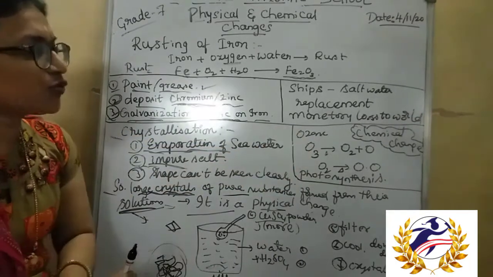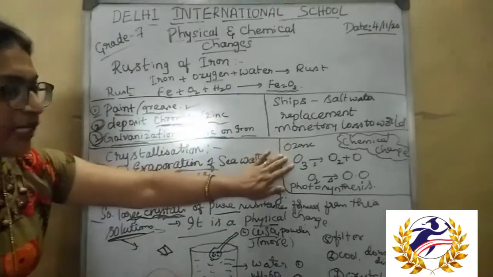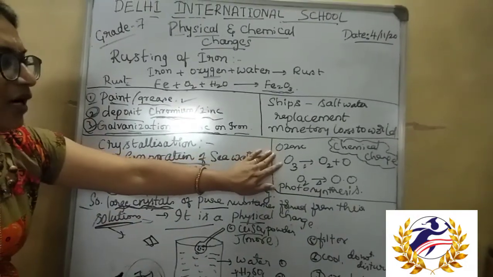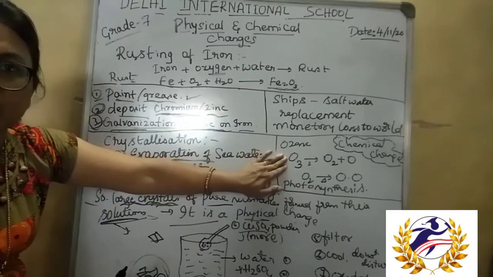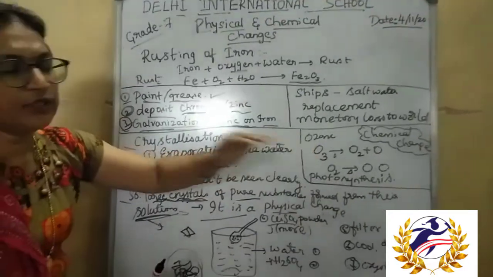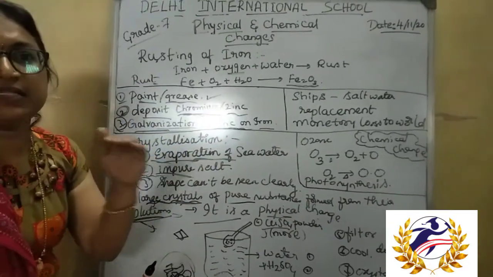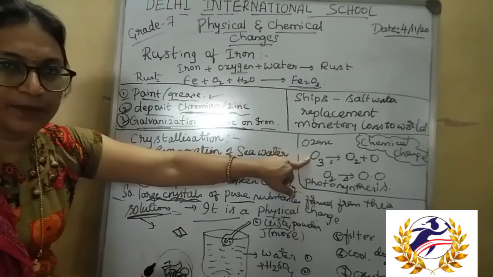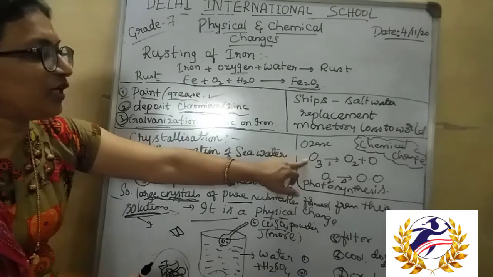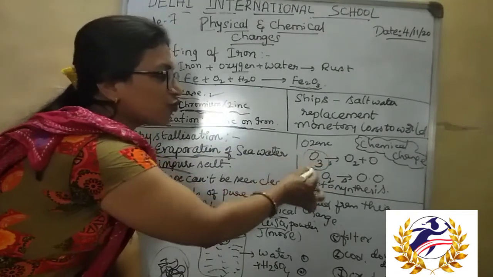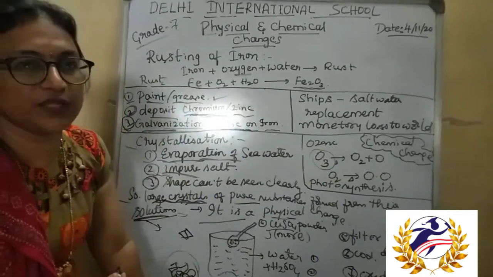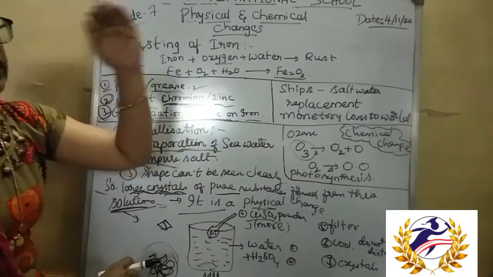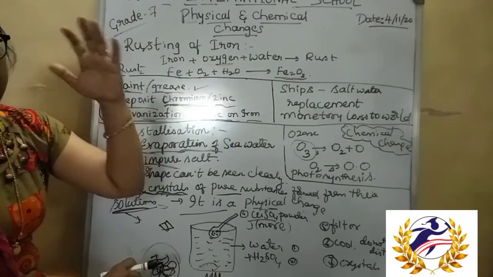How is ozone helpful to us? What is ozone? Ozone is nothing but a combination of 3 oxygen atoms. It is a dense air layer made up of 3 oxygen atoms. That's why the formula of ozone is O3. This ozone is present in the stratosphere and acts as a shield.